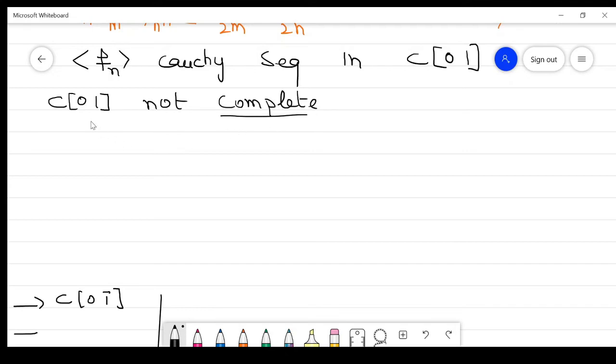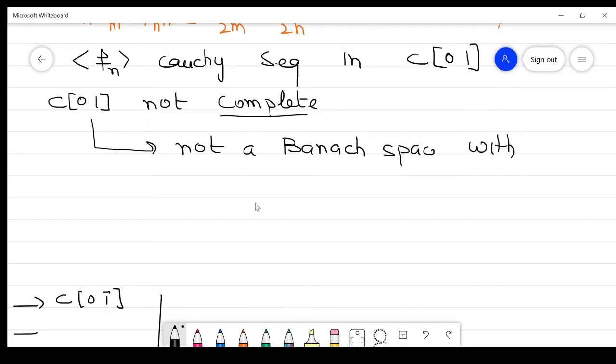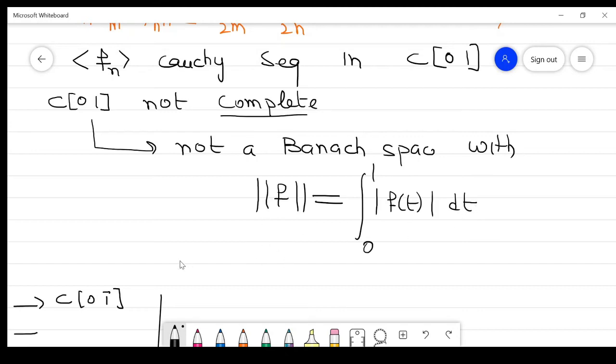If it is not complete, then this is not a Banach space with this norm, the norm of f equal to the integral from 0 to 1 of the absolute value of f(t) dt. Clear? So that is our result: this is a Banach space with one norm and it is not a Banach space with this norm. So it proves our result.